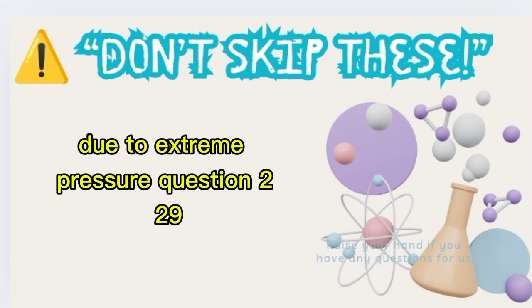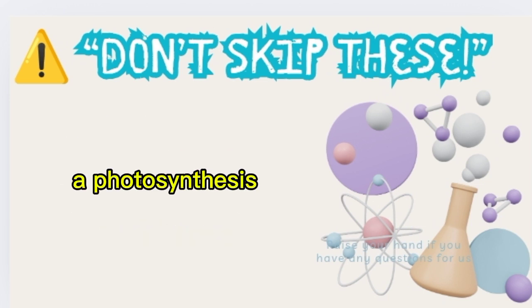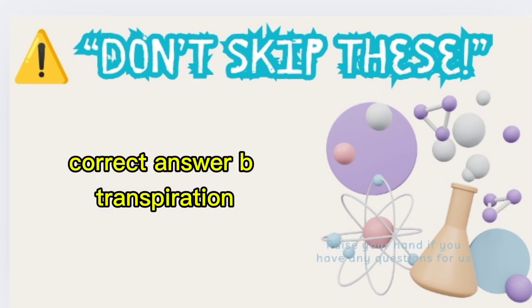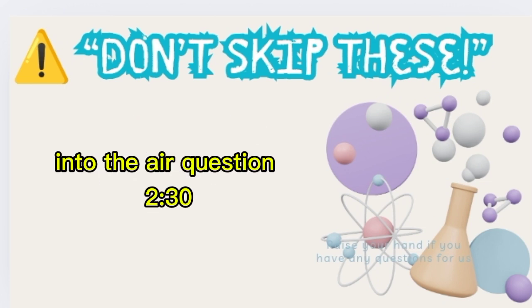Question 229. What is the process by which plants lose water through their leaves? A. Photosynthesis. B. Transpiration. C. Evaporation. Correct answer: B. Transpiration. Explanation: transpiration is the release of water vapor from plant leaves into the air.